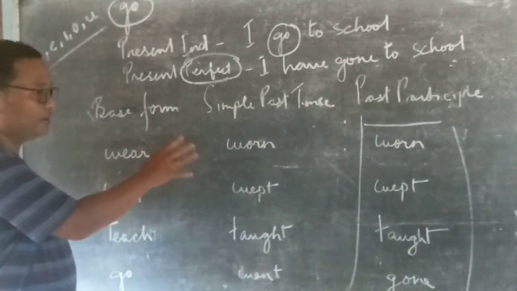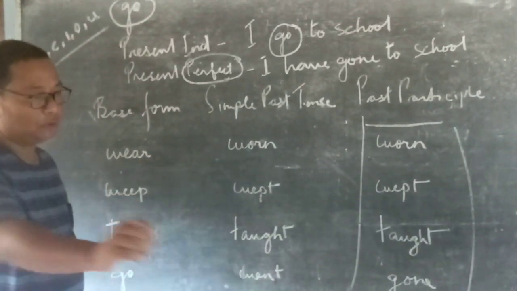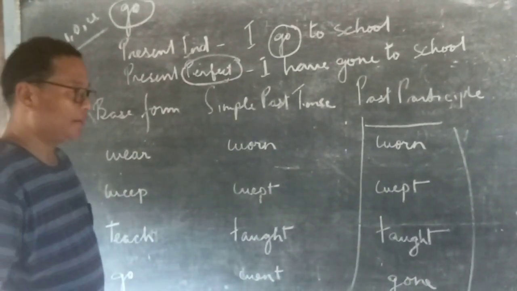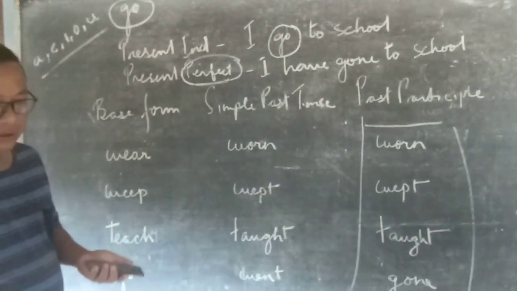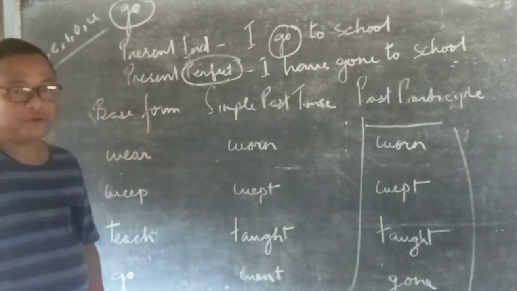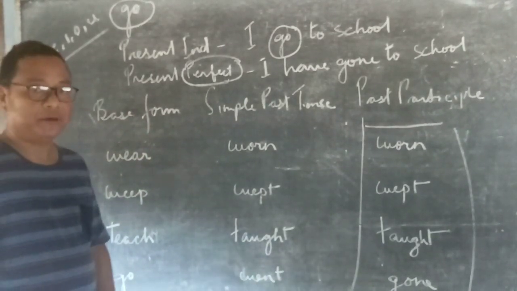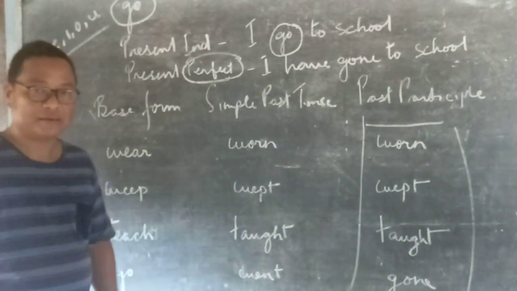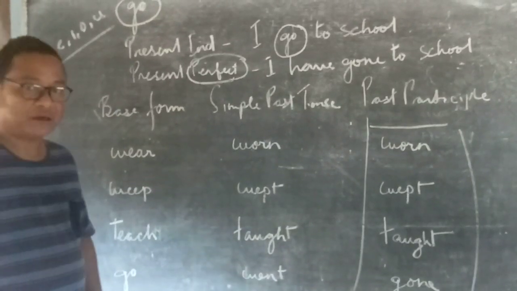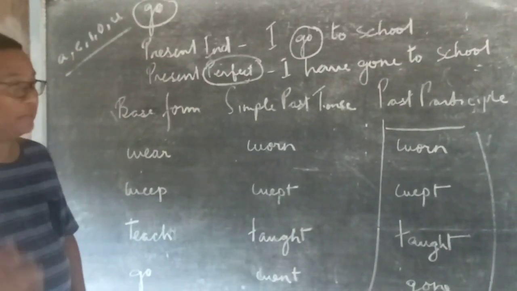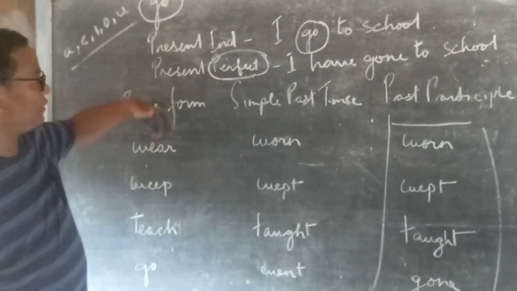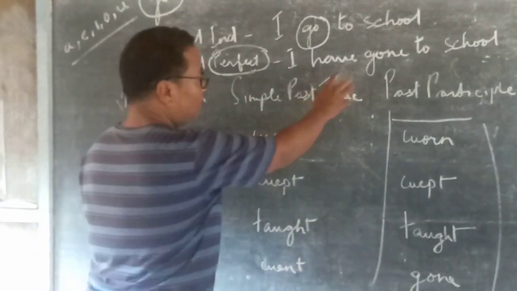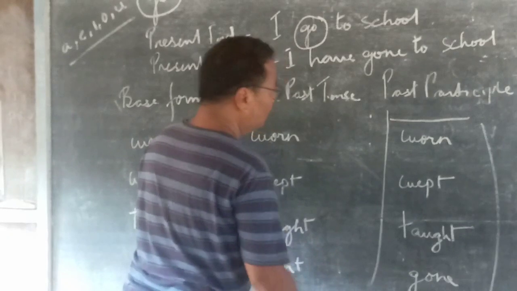If we know this very well, when we write our compositions we'll be able to write correctly, and when we speak, we'll be able to speak correctly. So I will post on the group the list of regular and irregular verbs which must be learned by heart, and after that I'll give some exercises where you'll be required to make sentences using some verbs which I give you. I may ask you to make sentences in only the present indefinite and present perfect to get a good grip on the reason why we have to use the past participle form of the verb.